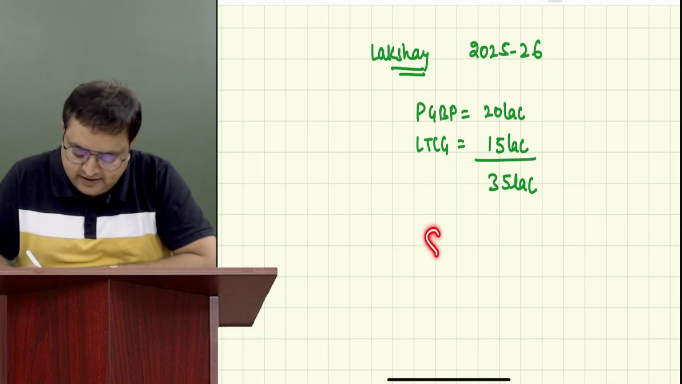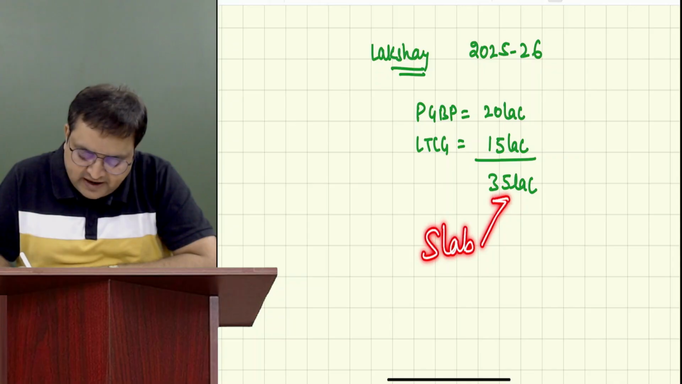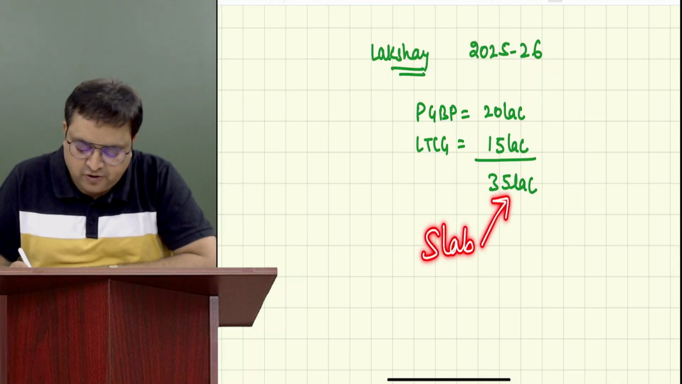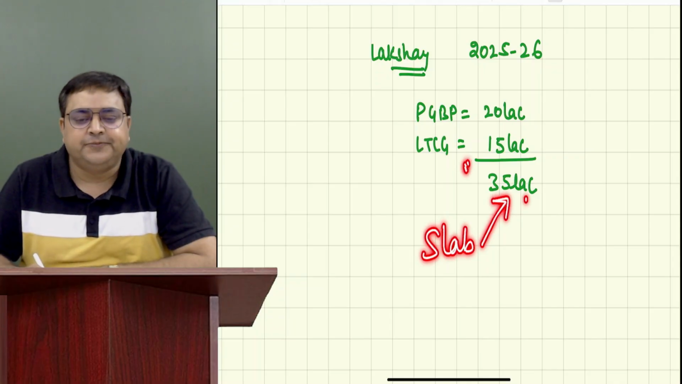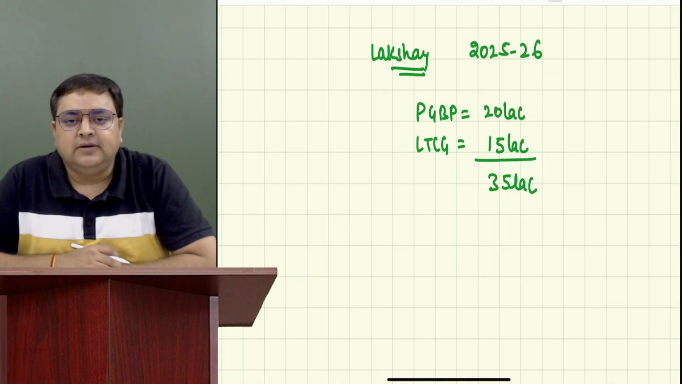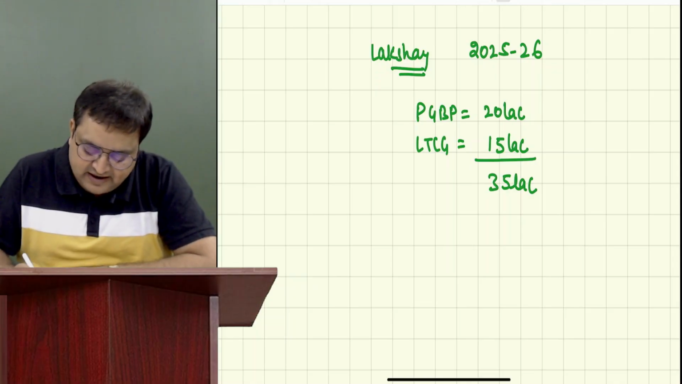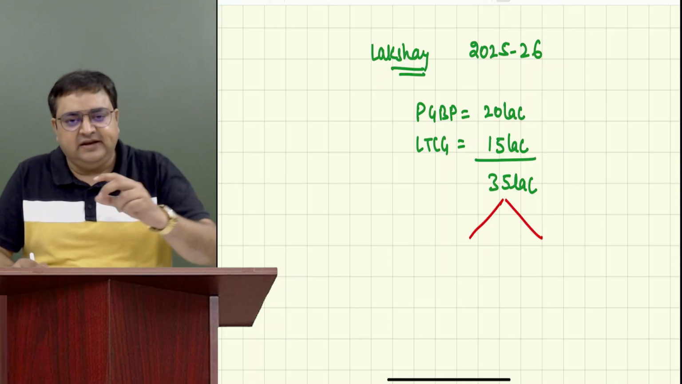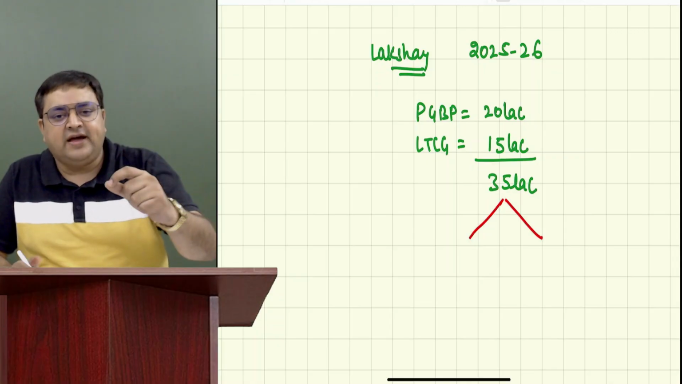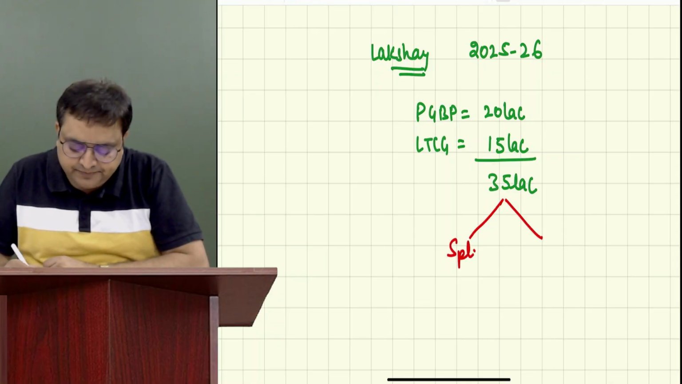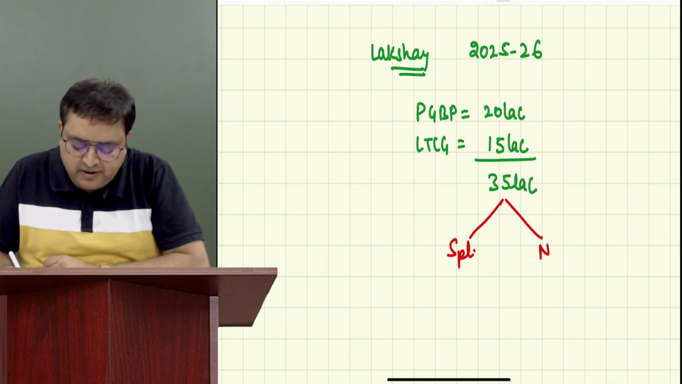Should I apply slab rates on the entire 35 lakh, or does it have some special income also? Special income, it has some special income also. What I will do, I will bifurcate this. Please tell me that out of 35 lakh, how much is my special income and how much is my remaining normal income?